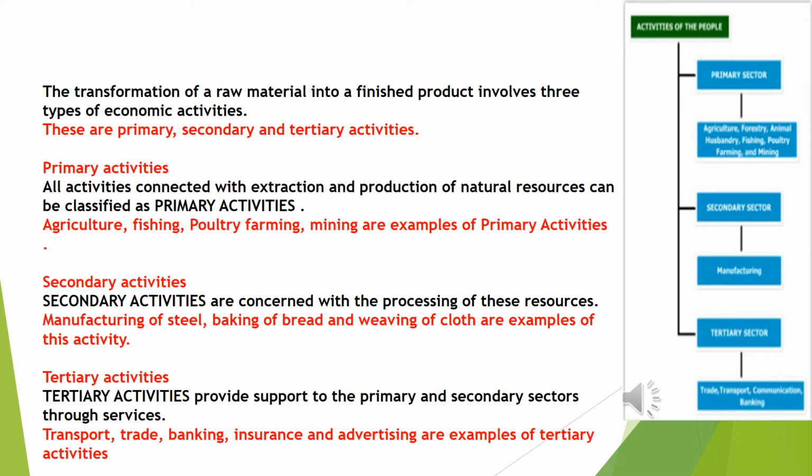Coming to the first one, primary activities. All activities which are connected with extraction and production of natural resources can be classified as primary activities. For example, activities like agriculture, fishing, poultry farming, mining come under the primary activities.